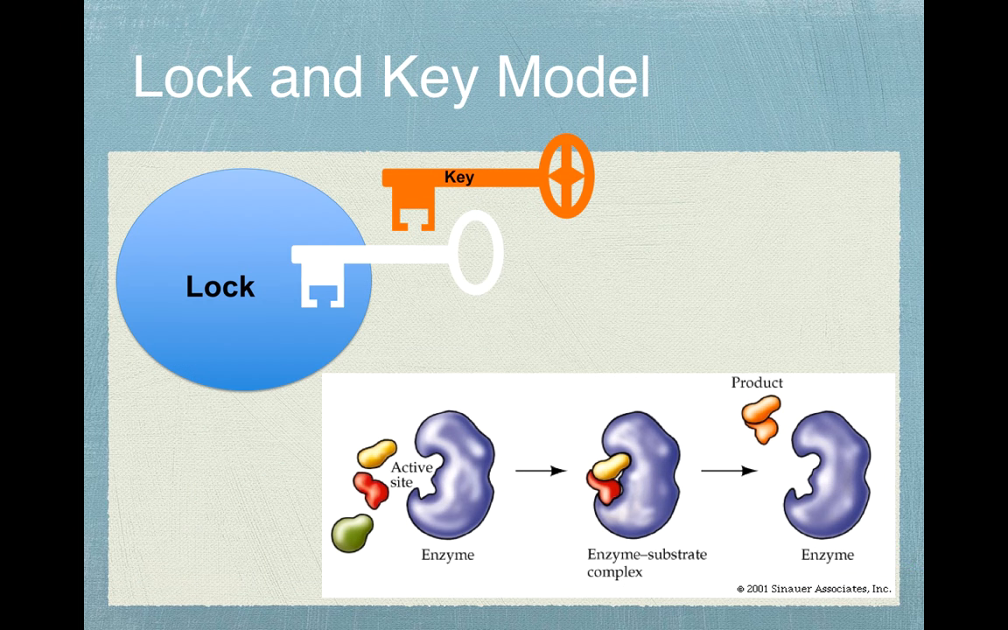So the lock and key model means a specific substrate has to fit a specific enzyme. If they're not the right shape or they're not the right substrate, they will not fit.